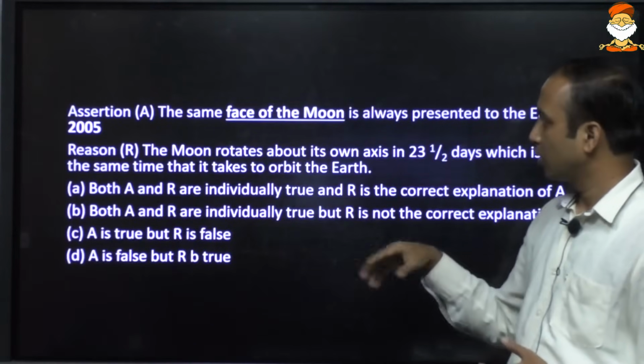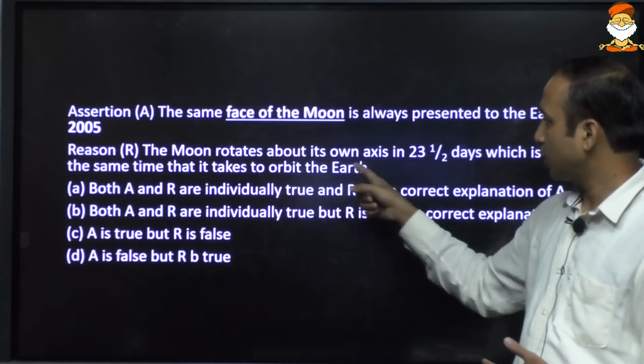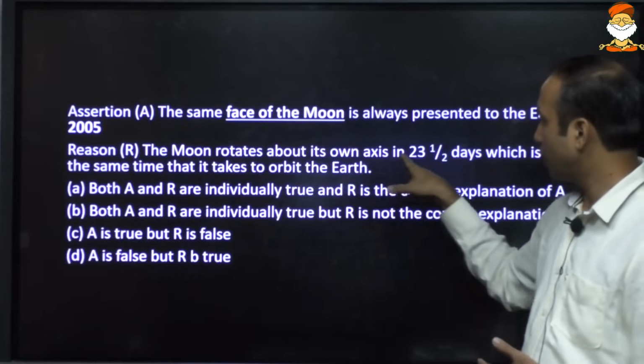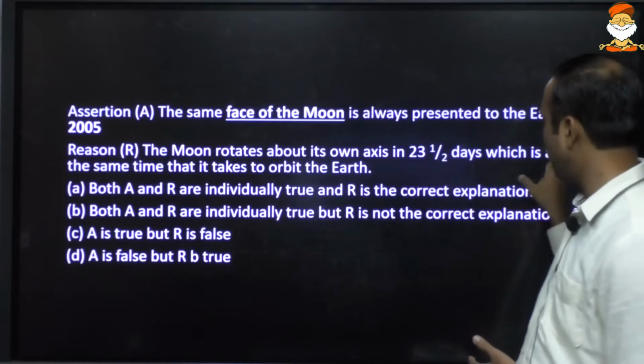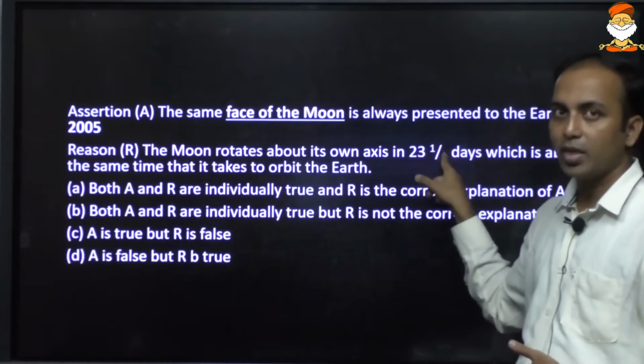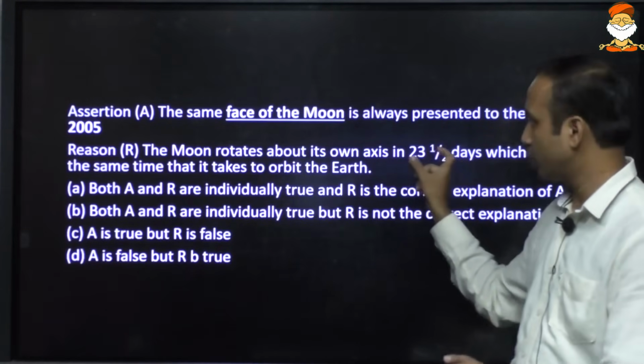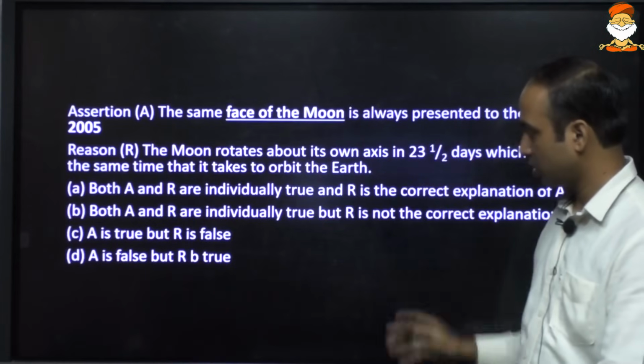True. Why? Tidal locking. The Moon rotates about its own axis in 23.5 days. No, it is 27.3 days, right? It's not 23.5 days. So this is wrong.